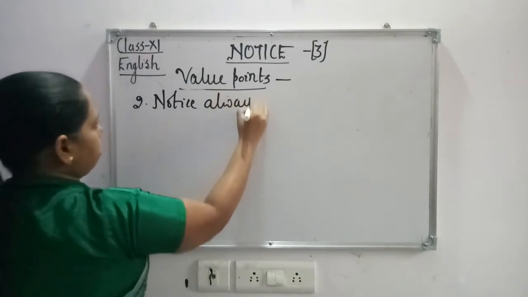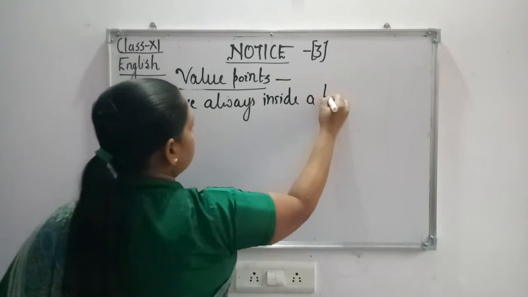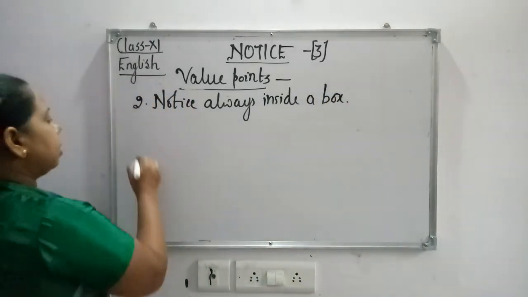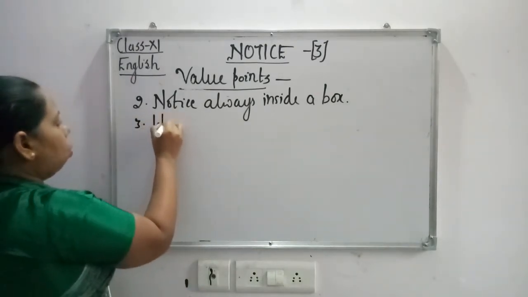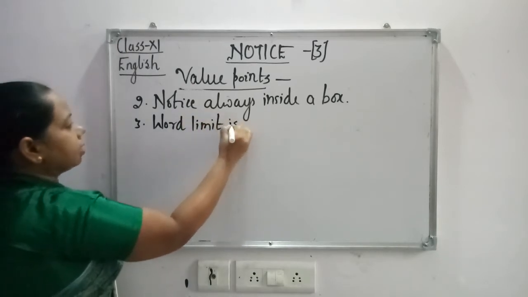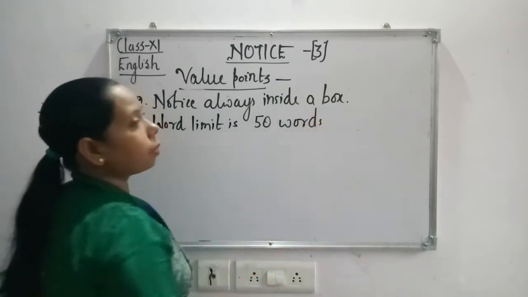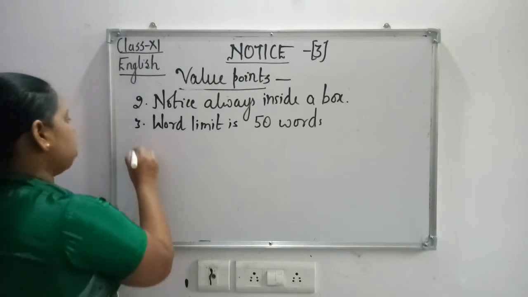Then third is word limit. Word limit is 50 words. Okay, 50 words should be there.